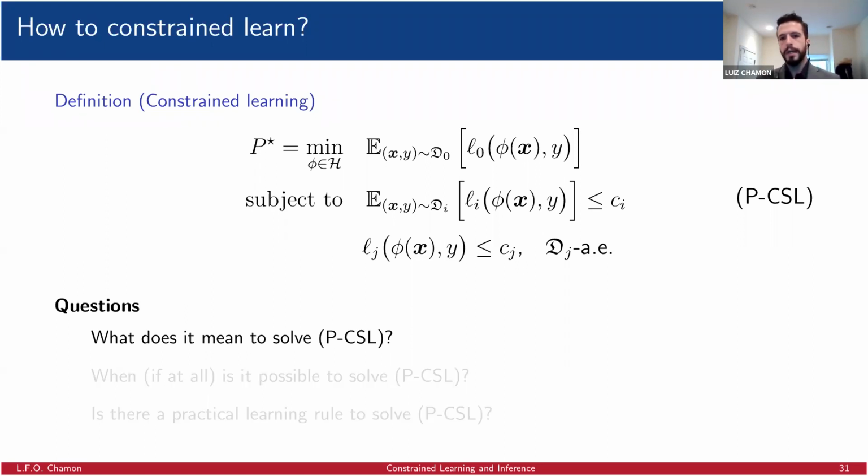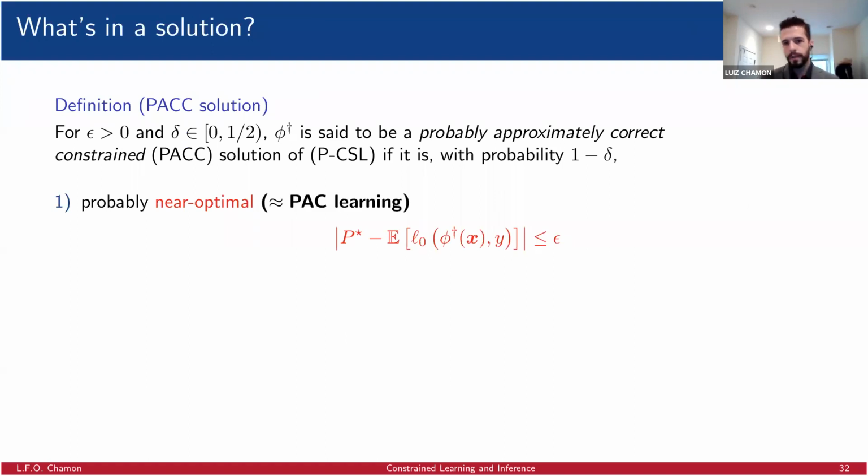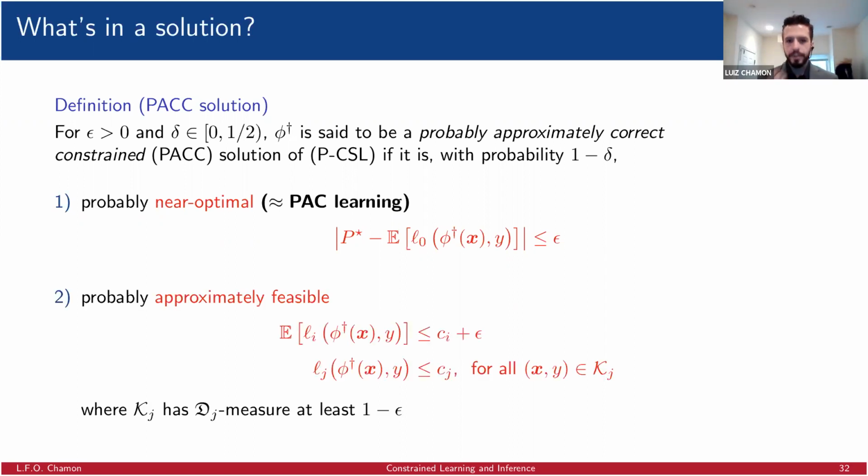we're going to consider a good enough solution, one that is a probably approximately correct constrained solution. What that means is that with high probability, the value of the solution is close to the optimal value. So it is a near optimal solution with high probability. Now, this is related to the concept of PAC learning, which is the unconstrained version, let's say, of learning theory. This is the form that we learn in the unconstrained case. Now, in the constrained case, we need additionally to have approximate feasibility as well. So we need to be approximately feasible, not only near optimal.